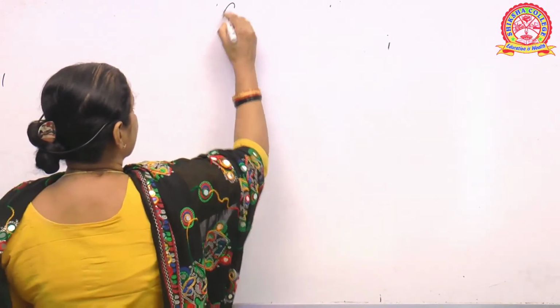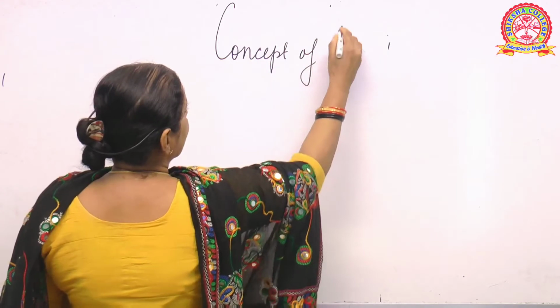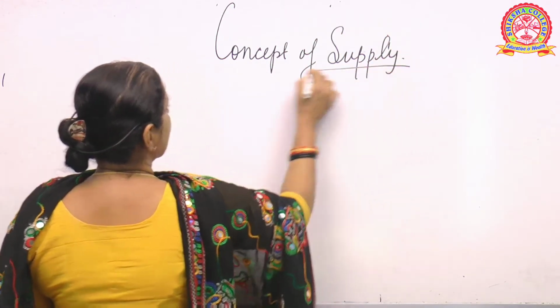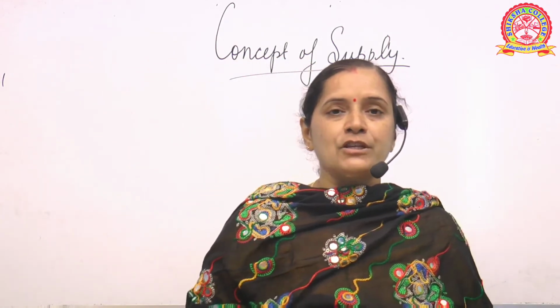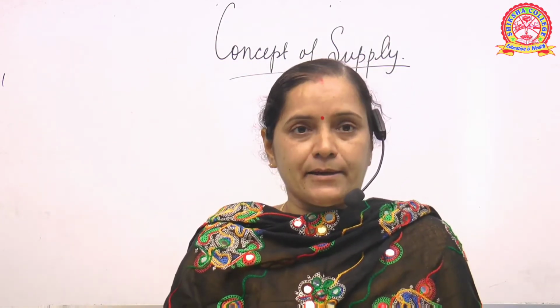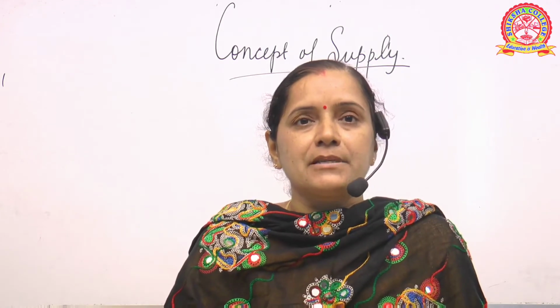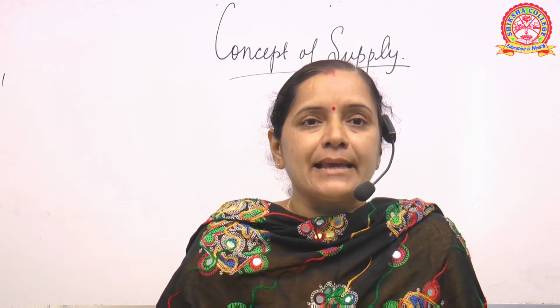But when we come to supply, the concept of supply is generated by the seller or the people in the market, because they will be providing the goods and necessary items which will be available in the market. So demand is generated from the side of the consumer, but supply is generated from the side of the manufacturer or the person who is selling the products.